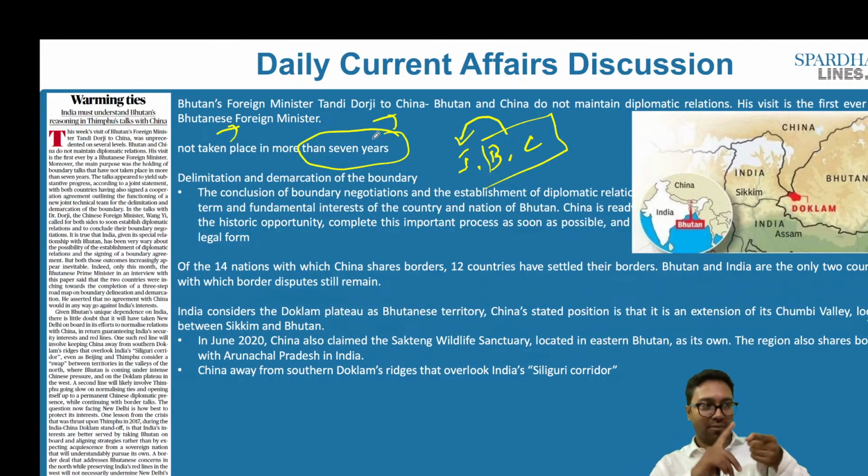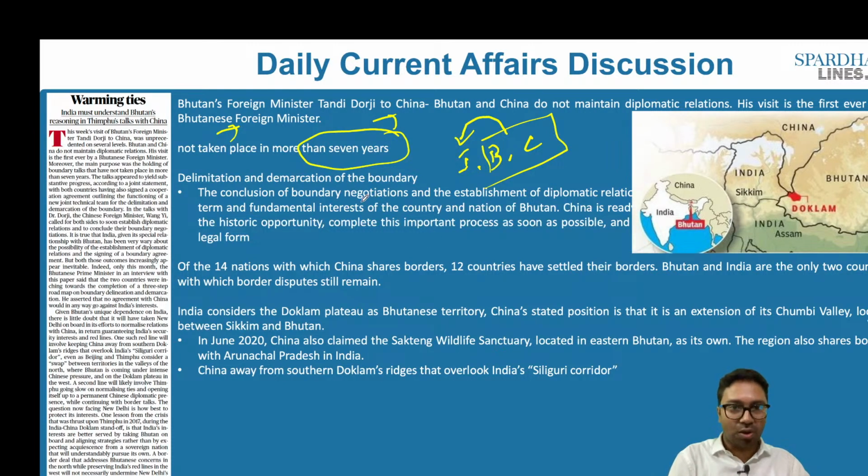So remember, we had the Bhutan foreign minister who visited China, and they do not have any diplomatic relationship. So we have the foreign minister who has made a visit to China, and this is after several years. What did they speak about? They spoke about delimitation and demarcation of the boundary.